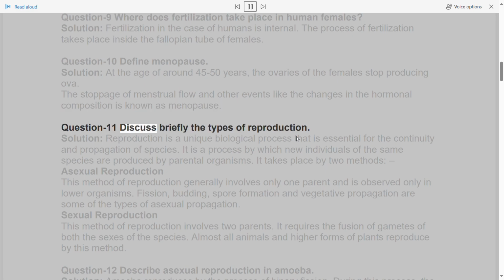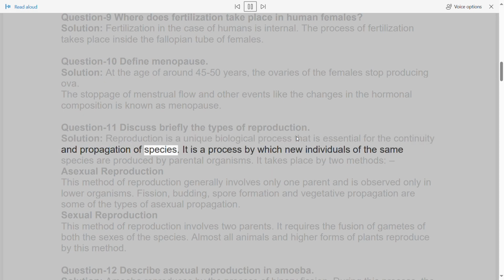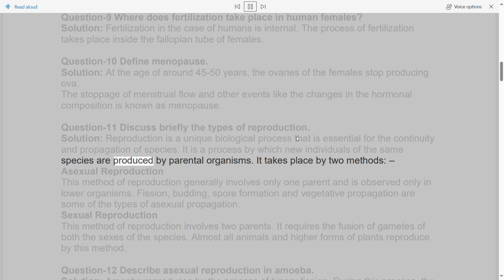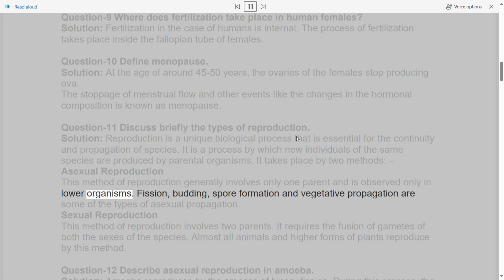Question 11. Discuss briefly the types of reproduction. Solution. Reproduction is a unique biological process that is essential for the continuity and propagation of species. It is a process by which new individuals of the same species are produced by parental organisms. It takes place by two methods. Asexual reproduction. This method of reproduction generally involves only one parent and is observed only in lower organisms. Fission, budding, spore formation, and vegetative propagation are some of the types of asexual reproduction.